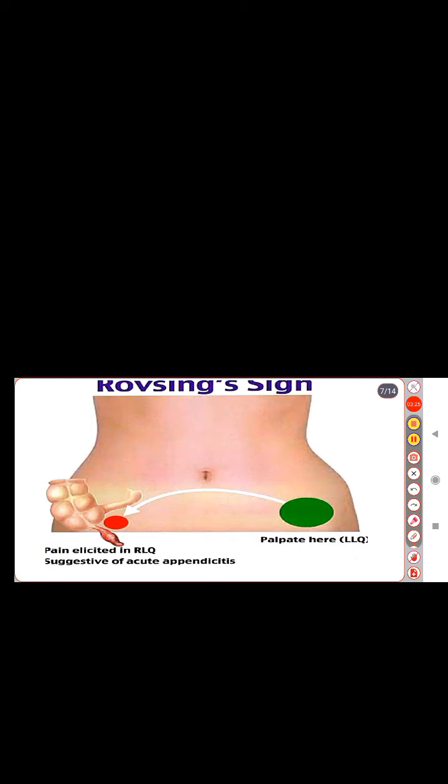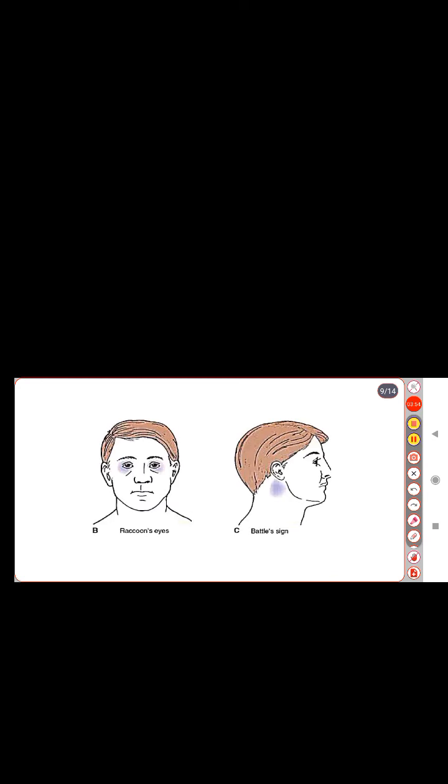Rovsing's sign is when we palpate the left lower quadrant, then the patient may feel pain in the right lower quadrant. Next disease condition is skull injury, that is basilar skull fracture. A basilar skull fracture is a break of bone in the base of the skull, and the signs that may arise are raccoon eyes, and next one is Battle's sign.